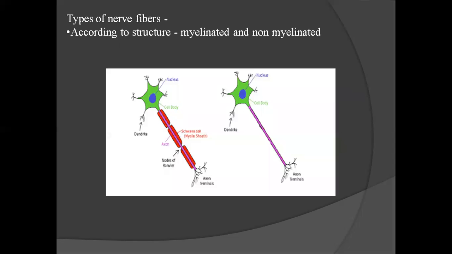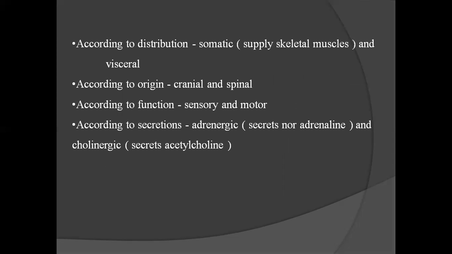Types of nerve fibers according to structure: myelinated or non-myelinated. Myelinated axons are those that have a myelin sheath. It is made up of Schwann cells. And non-myelinated is where the myelin sheath is absent. According to distribution, somatic fibers supply skeletal muscle and visceral fibers supply visceral organs. According to origin, cranial and spinal. According to function, sensory and motor. According to secretion, adrenergic and cholinergic.